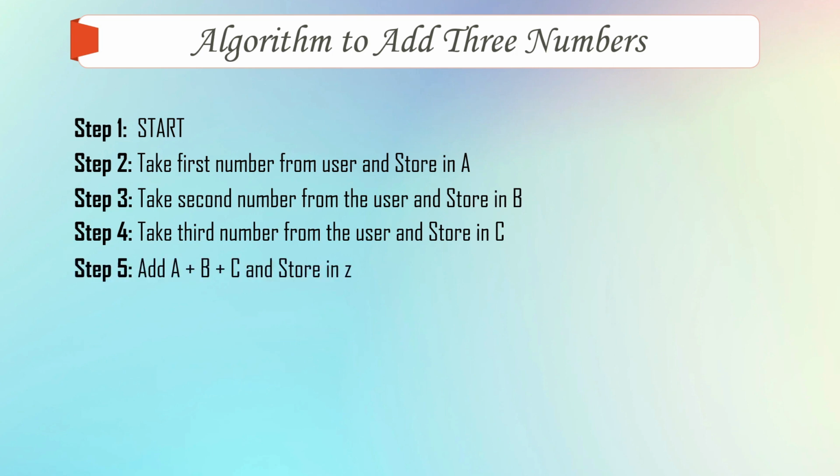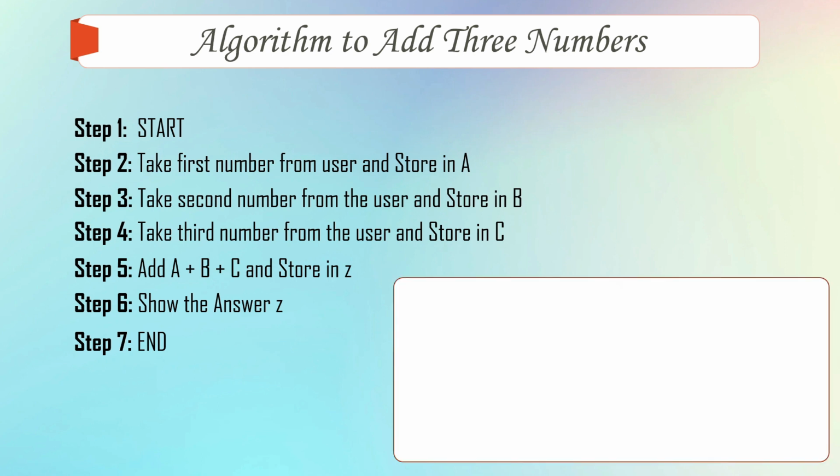Now in step 5, we will add A plus B plus C and store this in a new variable Z. Show the answer in Z and end. So this is how the algorithm has been modified from adding 2 numbers to adding 3 numbers. What is an additional step here? Step 4, where we have taken another variable C and the addition is stored in a variable Z and this Z has been shown. So this is how we write algorithms.